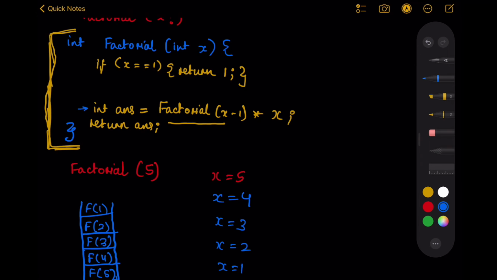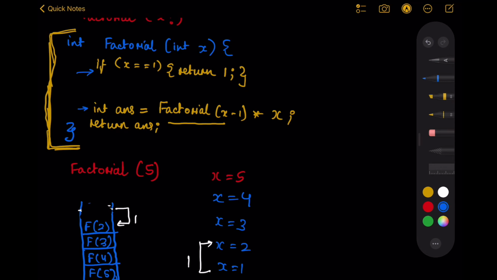Now when f of 1 is called, this if condition would be satisfied, and we'll not make any further call. We'll return 1 simply from this position, and this element will be popped out. So basically 1 was returned from here.